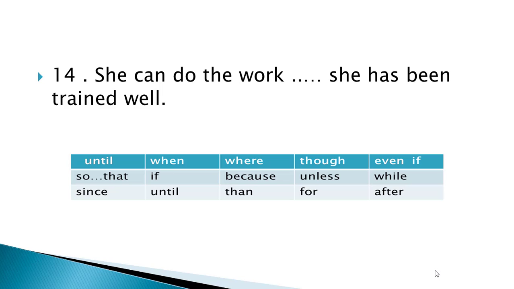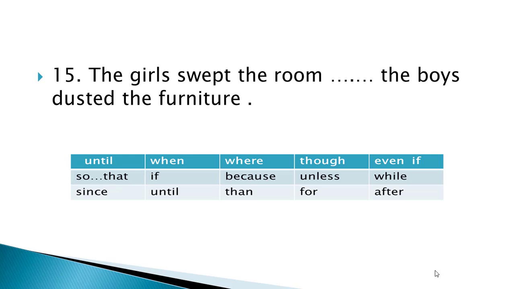In sentence number 14, she can do the work. She has been trained well. In this example, the best option of conjunction is for. She can do the work, for she has been trained well. So, dear students, you are observing, I hope, that conjunctions are joining the words, phrases, clauses, and the sentences as well in this exercise. So this is the function of conjunctions.